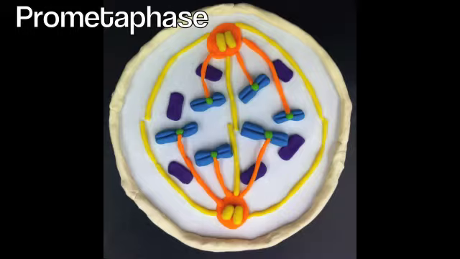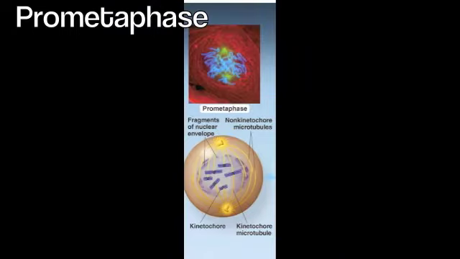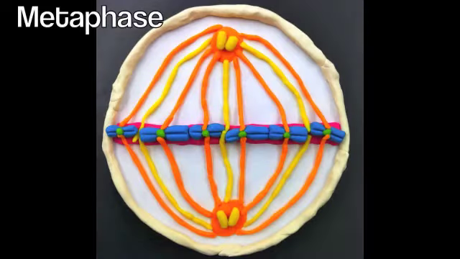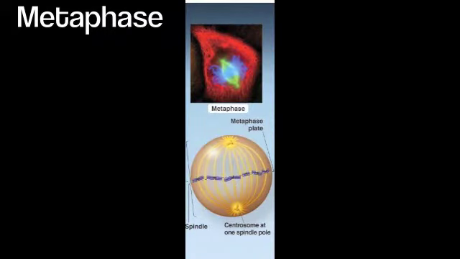Microtubules extend from the centrosomes through the nuclear area and attach to chromosomes at their kinetochores, becoming kinetochore microtubules, and non-kinetochore microtubules connect to those coming from the opposite pole. During metaphase, the chromosomes line up their centromeres at the metaphase plate, a plane at the center of a dividing cell, and each sister chromatid is connected at its kinetochore to kinetochore microtubules that extend from centrosomes at opposite poles